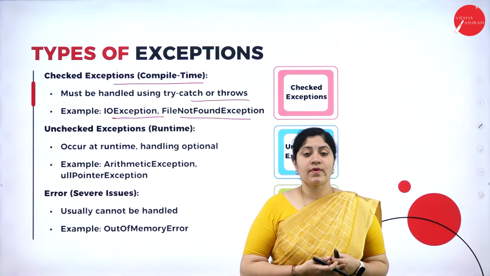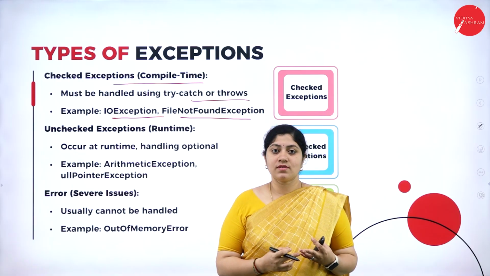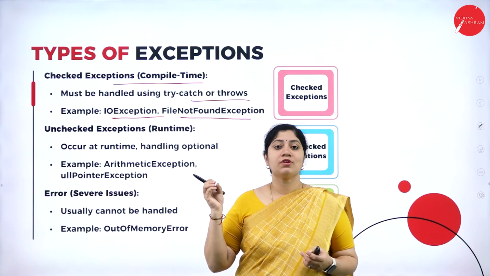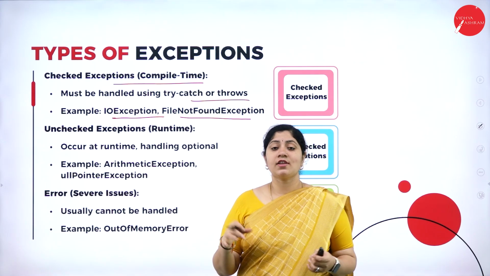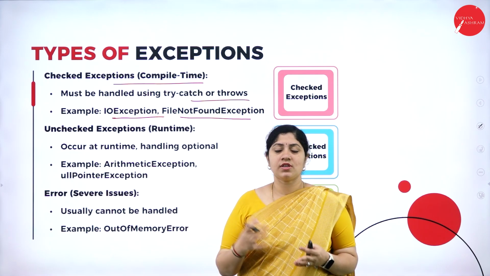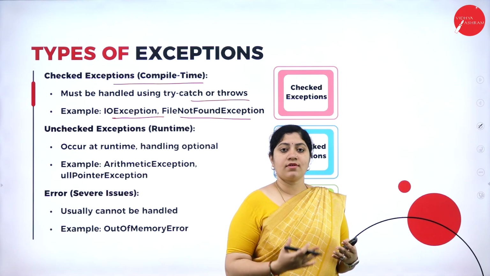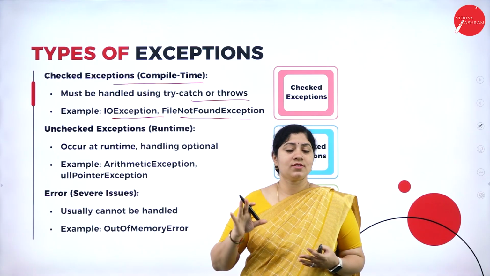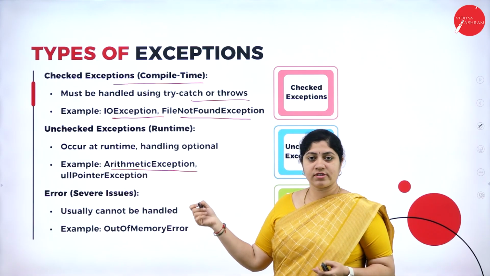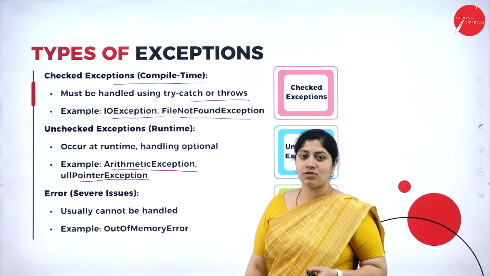The second type of exception is none other than runtime exception. As the name itself says, this type of exception occurs during runtime only, and it is not mandatory to handle these types of exceptions. It is completely optional. If a user needs it, then he can handle the exception, or else there is no need. Examples are arithmetic exception and null pointer exception, etc.